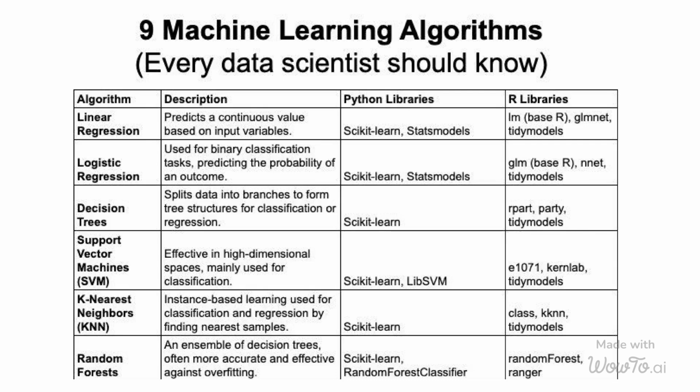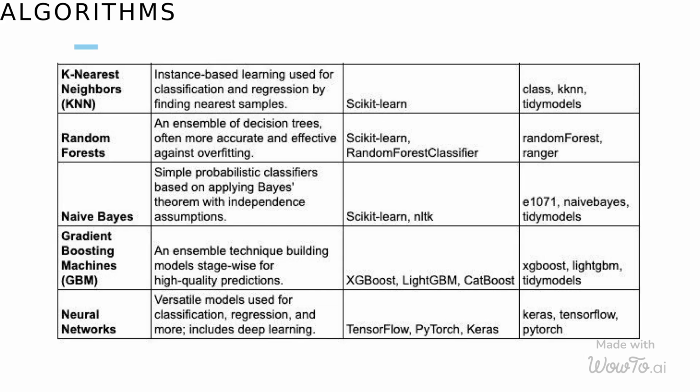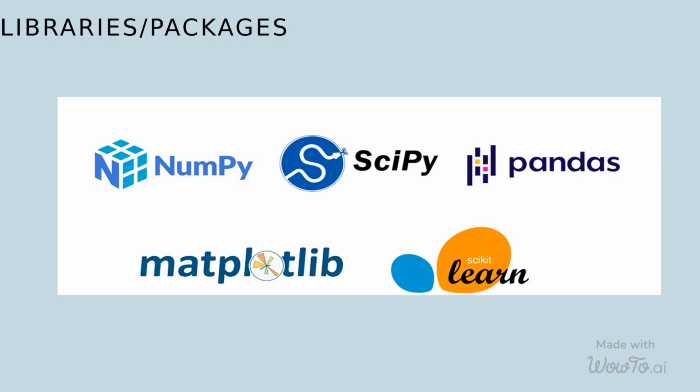Some of the algorithms are linear regression, logistic regression, decision trees, support vector machine, k-nearest neighbors, random forest, naive Bayes, gradient boosting machines, neural networks. Some of the most important libraries we use in machine learning are NumPy, SciPy, Pandas, Matplotlib, scikit-learn.